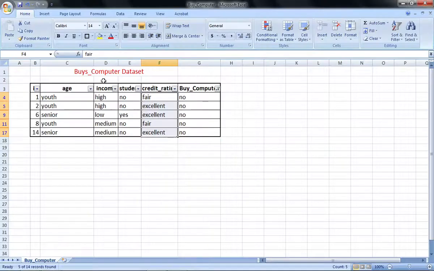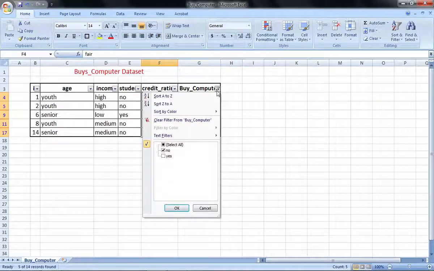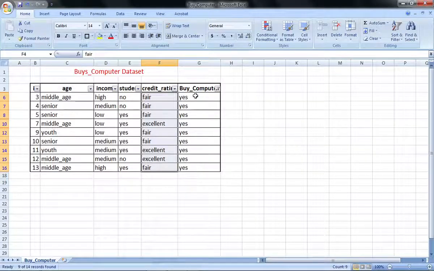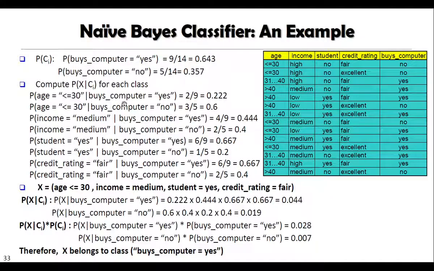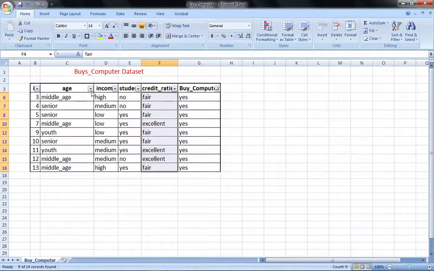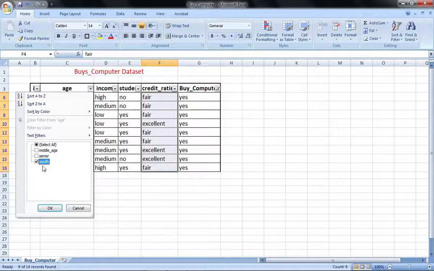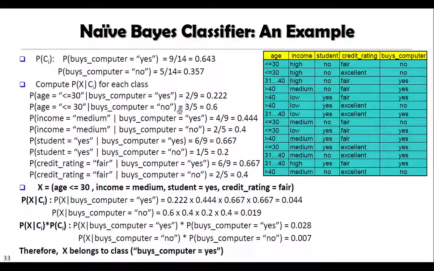Let us look at this. We have to choose buys computer is equal to yes. There are 9 tuples, and now we have to find out of these 9 tuples how many tuples are there where age is less than 30. That is youth. How many such tuples are there? Only 2 tuples, and total buys computer is equal to yes are 9. So that's why 2 by 9, that is 0.222. That's how we do the calculation.